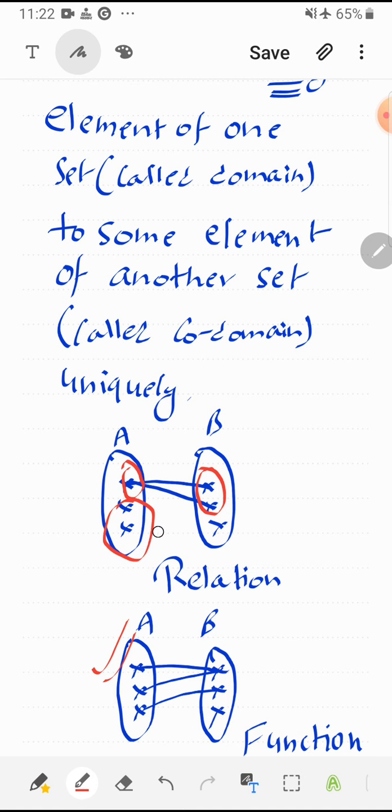And second, uniqueness. Again we go to this diagram. In the first diagram you can see one pre-image is having 2 images. So this is not possible in function. It may be possible that many pre-images have the same image, but one pre-image must not have more than one image. So this is the meaning of uniqueness.